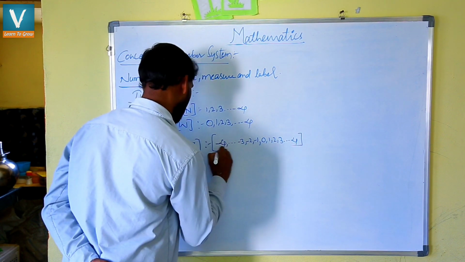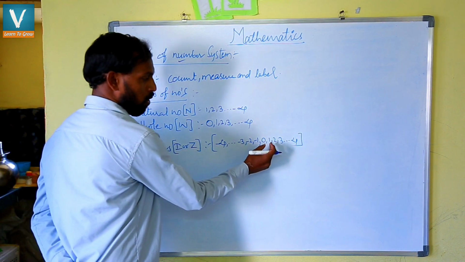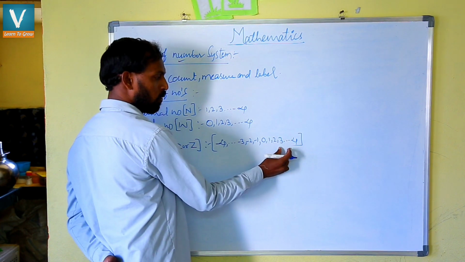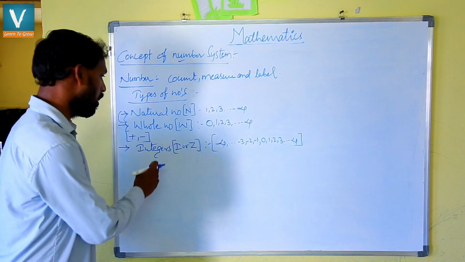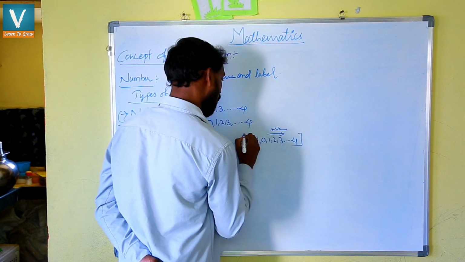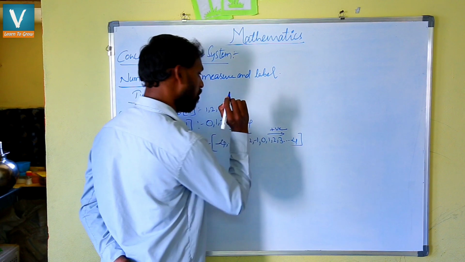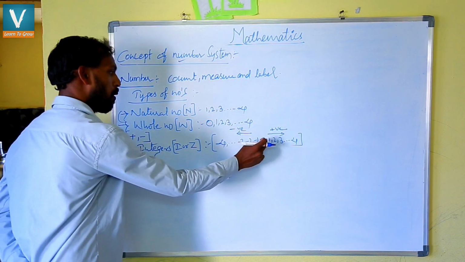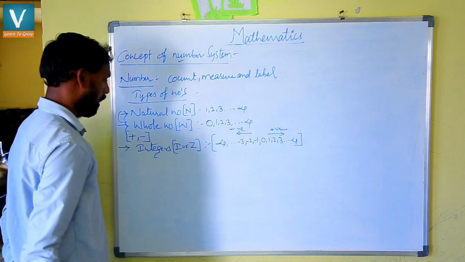To the right side of 0 we have positive integers and to the left side we have negative integers. 0 is neither positive nor negative.